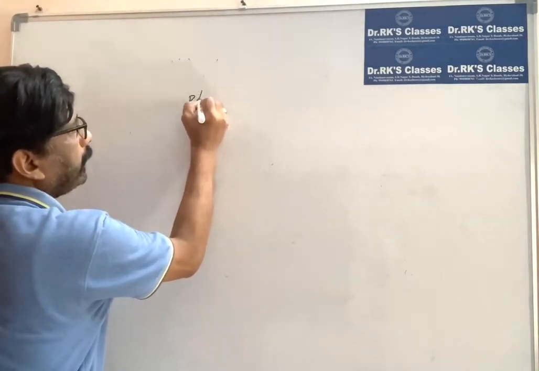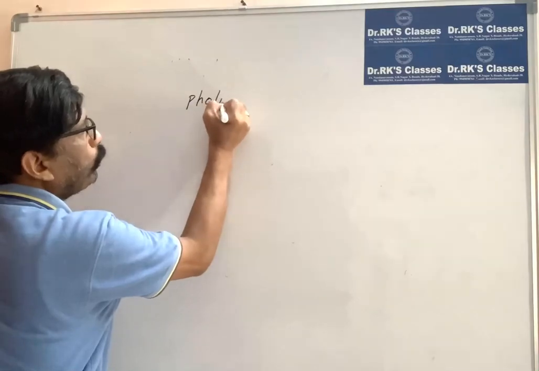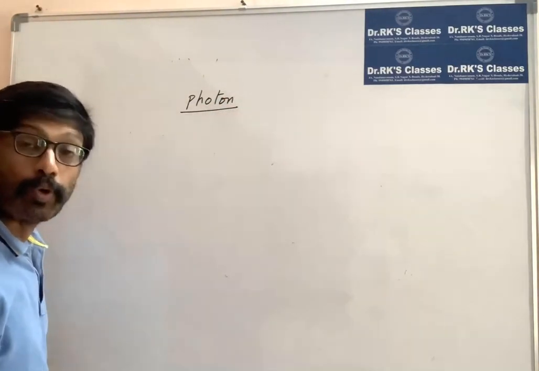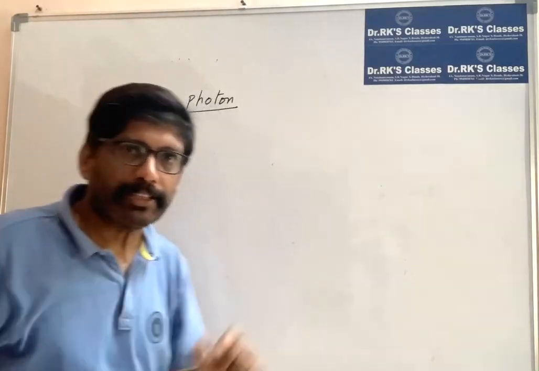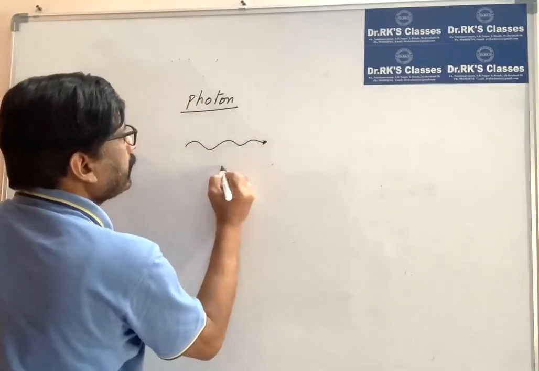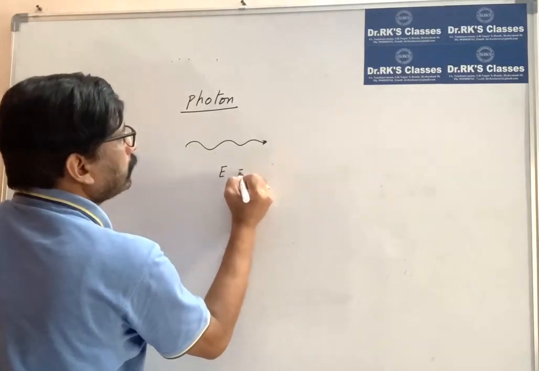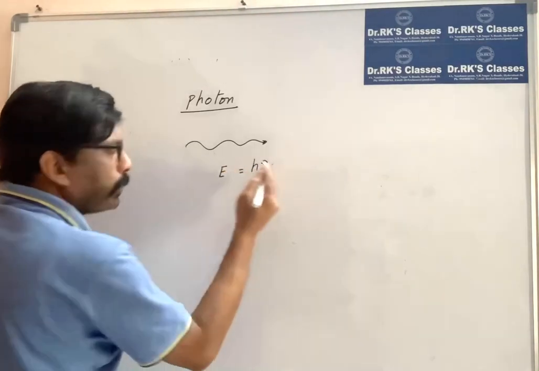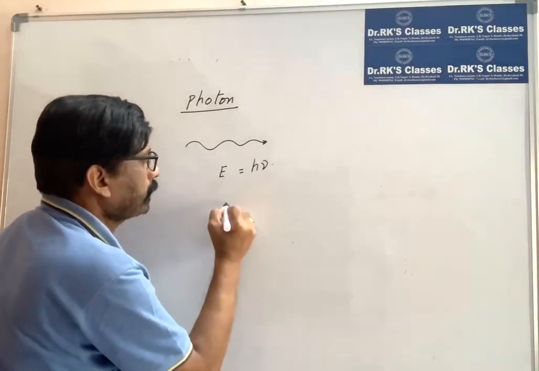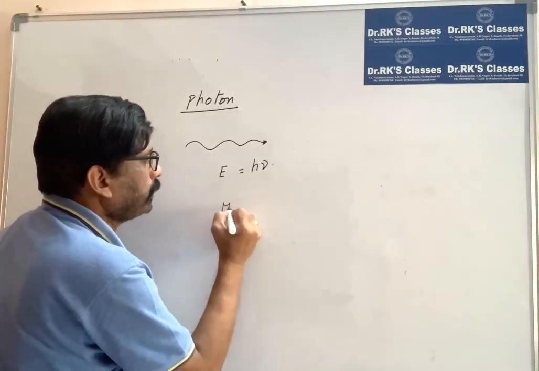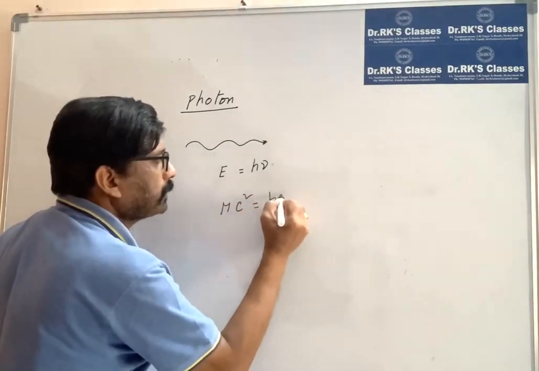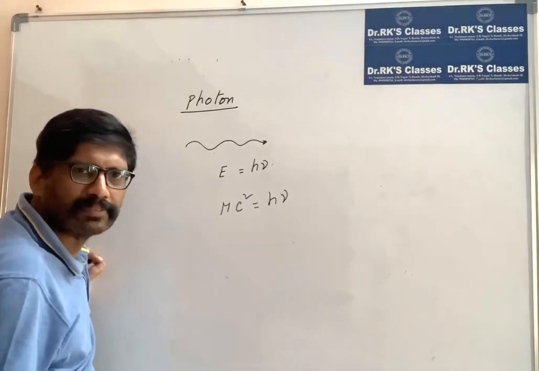How do you calculate the momentum of a photon and the wavelength of a photon? A quantum of light wave energy is called a photon. E is equal to h nu, which is the very popular Planck's equation. Now E is equal to mc square, so h nu can be written as mc square.